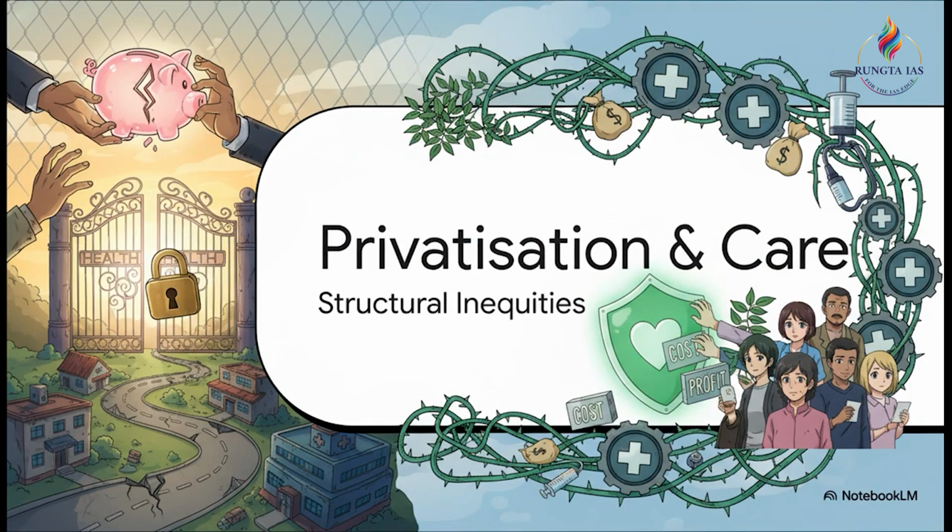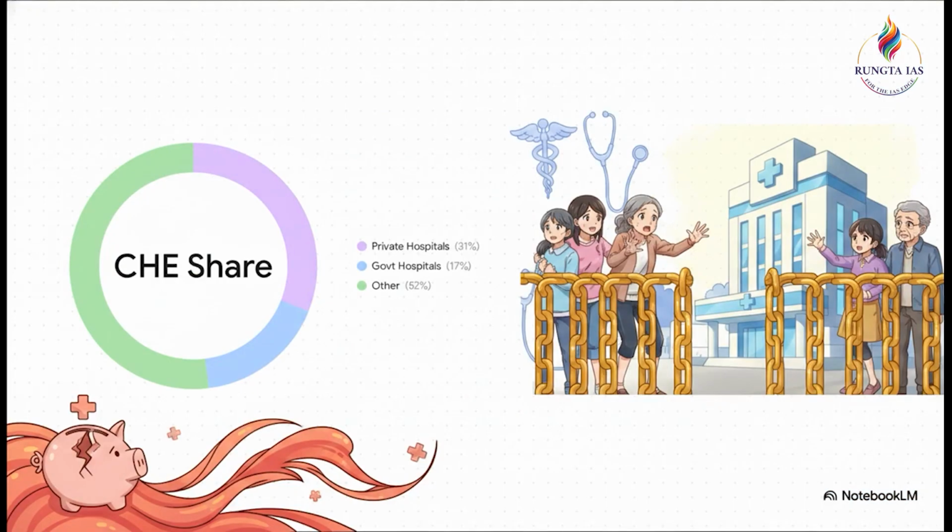This brings us to our final core theme, privatization and preventive care. What we're witnessing is deep, structural privatization in India's health system. Private hospitals consume the absolute largest share of current health expenditure at nearly 31%. Compare that to government hospitals, which sit at just under 17%. This kind of unregulated privatization really deepens inequalities in access, and of course, it drives up costs for the common man.